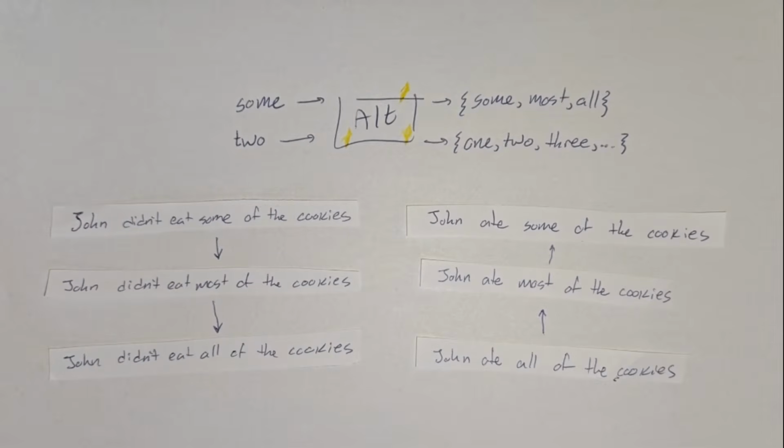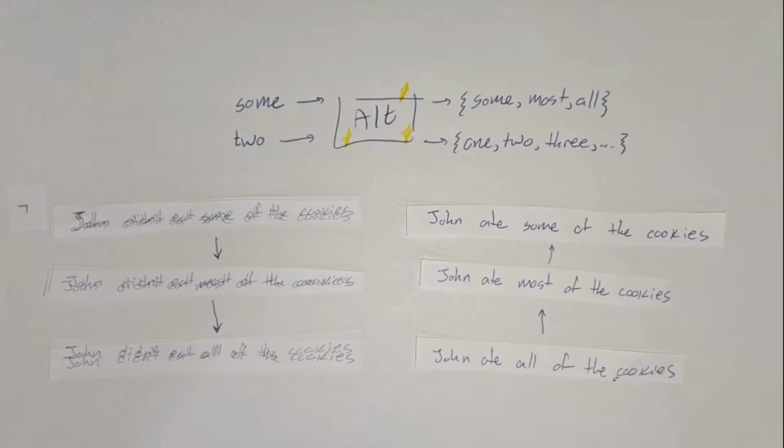This means that the sentence with some is now the strongest, most informative alternative, since it logically entails the others, and so technically there's nothing that isn't said and there is no implicature to derive. If the speaker would have said John ate most of the cookies, we would derive from the stronger alternative that he did in fact eat some, just not most, which is what we would expect.